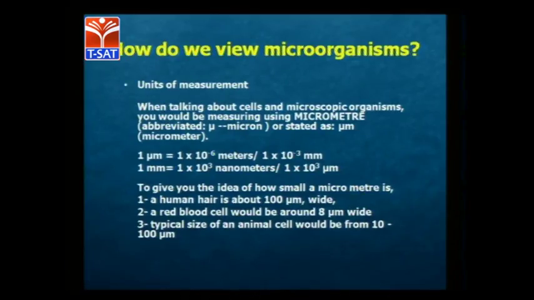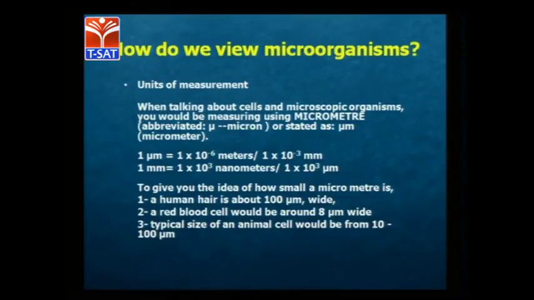So how to visualize a microorganism, there are units to check it. Microorganisms can be checked only in the microscope because they are micro, meaning small. 1 micrometer is 1 into 10 to the power of -6 meters, or 1 into 10 to the power of -3 millimeters. Sometimes they may ask this in questions when preparing for the exam. It is important that we measure in micrometers, and also nanometers. So 1 millimeter is equal to 1 into 10 to the power of 3 micrometers.